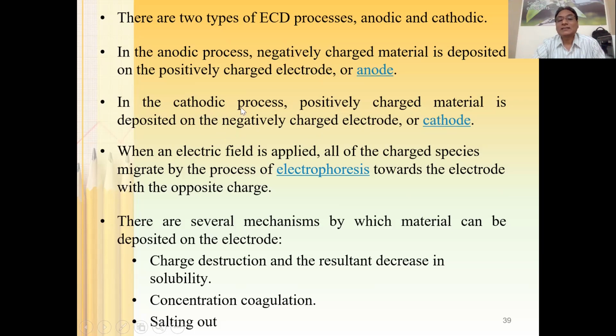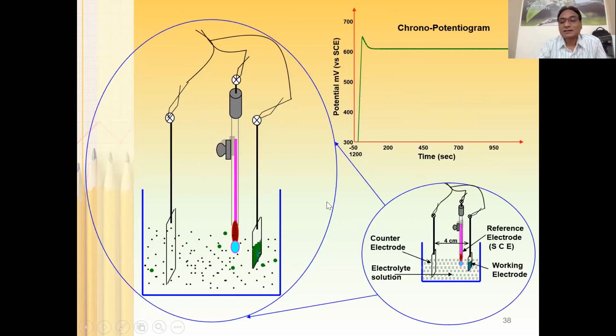So in that case, a negative potential is going to be applied to the working electrode. As a result, the positively charged material is going to be deposited on the cathode surface. When an electric field is applied, what happens?